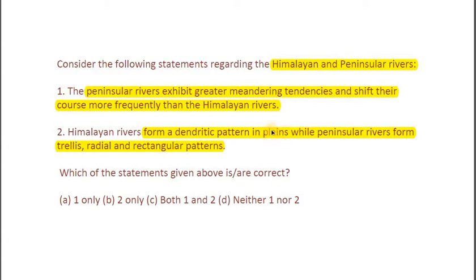We can look at the Ganga river and at the Yamuna river. Their pattern is as if of branches of a tree. So there is a main river and then there are subsidiary rivers joining them, as if the branches of trees are joining the main branch. That's how the Himalayan rivers show a dendritic pattern in plains areas, of course. And peninsular rivers form trellis, radial and rectangular patterns, because the peninsula is basically a plateau. It's comprised of hard rocks. So that's how the pattern made by the rivers is trellis in nature, radial and rectangular.